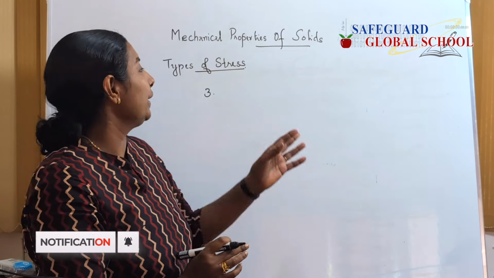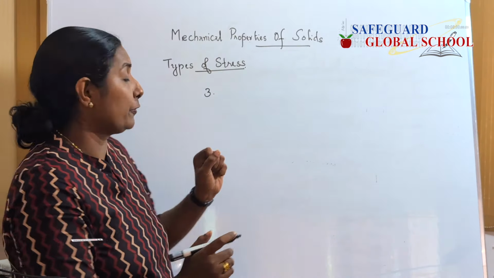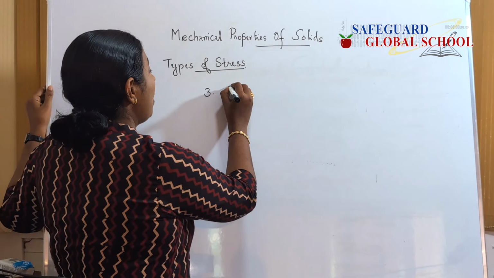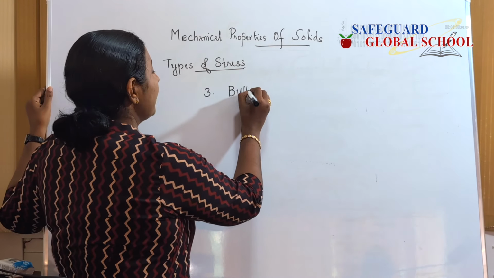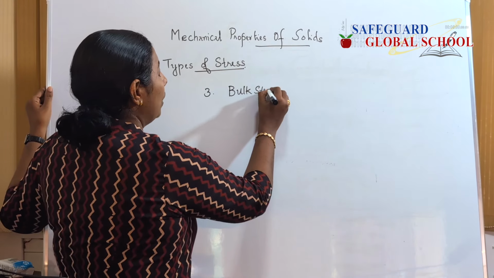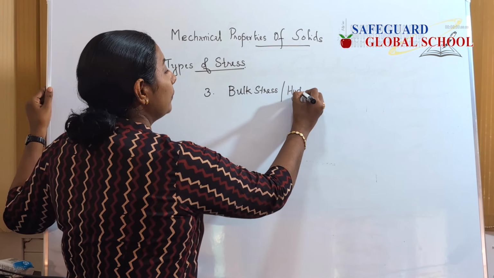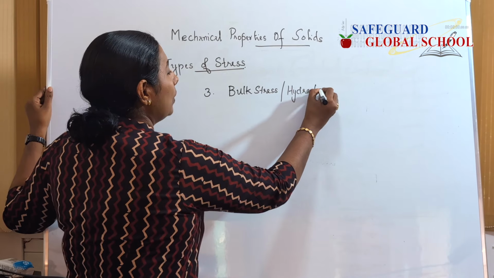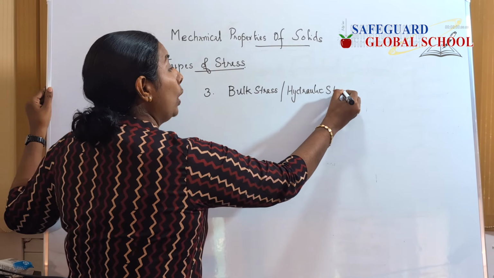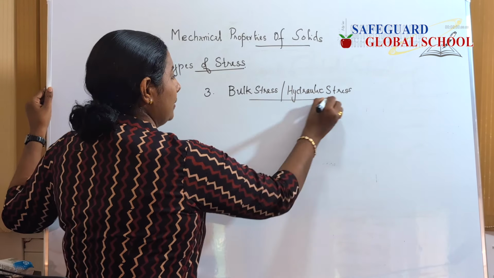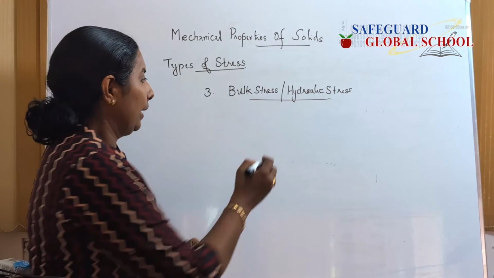Now we are going to explain the third type of stress. That stress is called bulk stress, or it is called hydraulic stress, or it is called volumetric stress. So what happens?